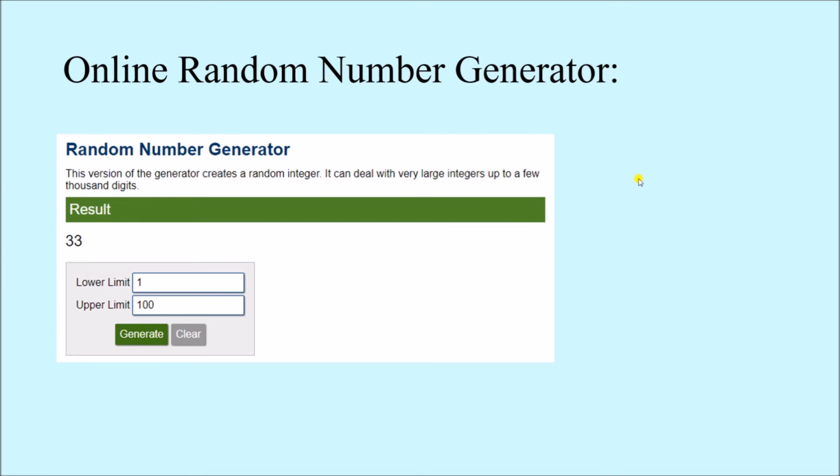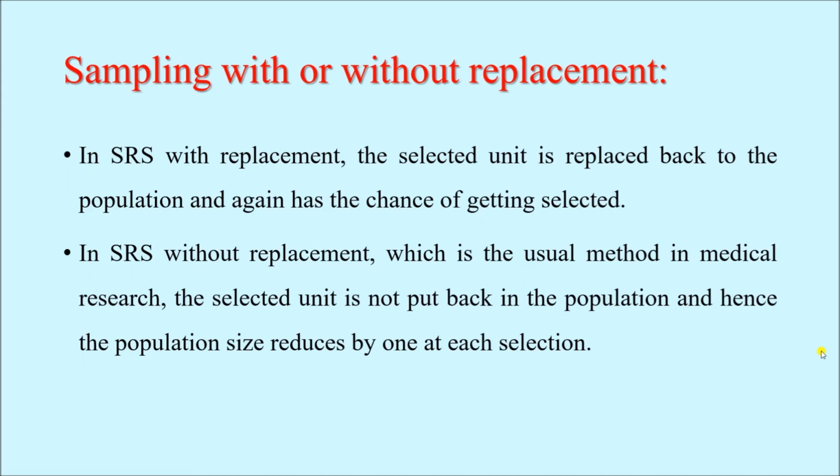Suppose I need 10 samples from these 100 students, then I have to click it 10 times, and every time I shall get different numbers here. So that is the roll number of the students that I have to select for my sample. In case I get a number which is repeated, we can ignore that number and press it once again.